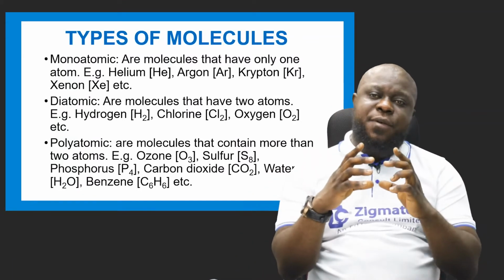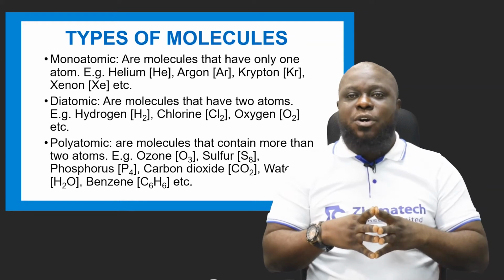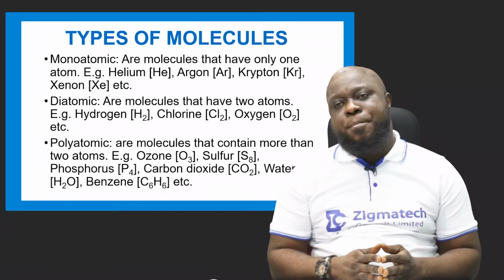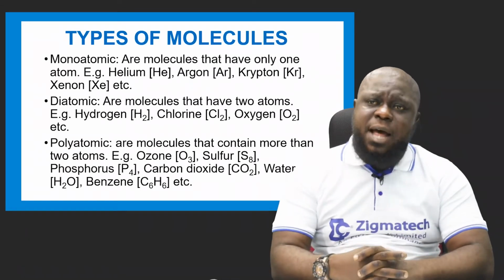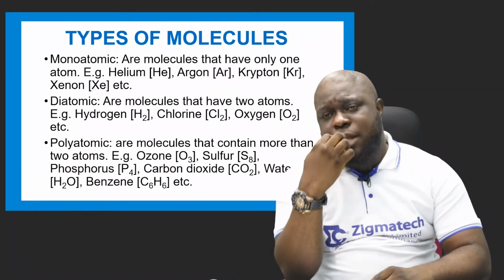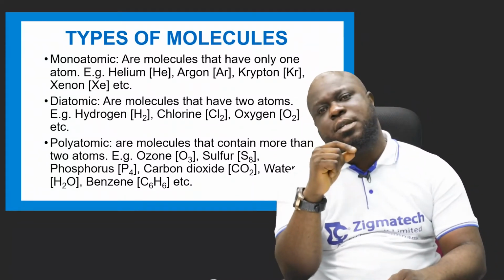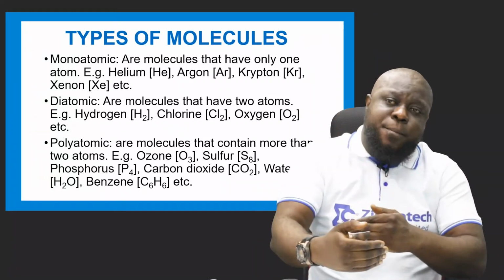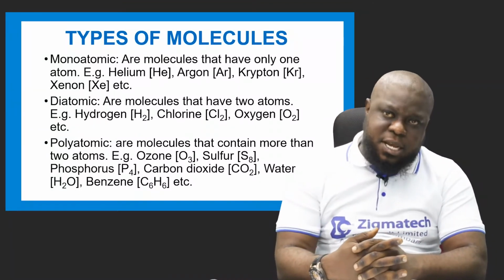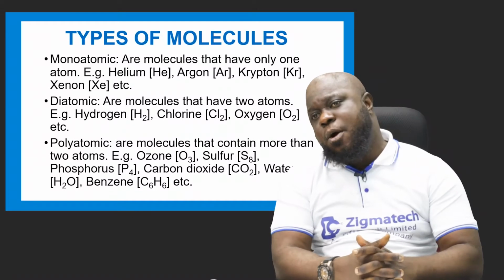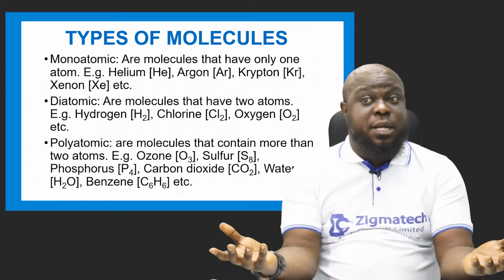Now, if an element has 1 atom, it is called a monoatomic molecule. Why? Because it is the atoms I told you that come together to form these molecules. And I told you that the main particle of matter is the atom. So from the atom, we know the kind of molecule that the element possesses. Now, examples of monoatomic are helium, argon, krypton, xenon. These things are just molecules.